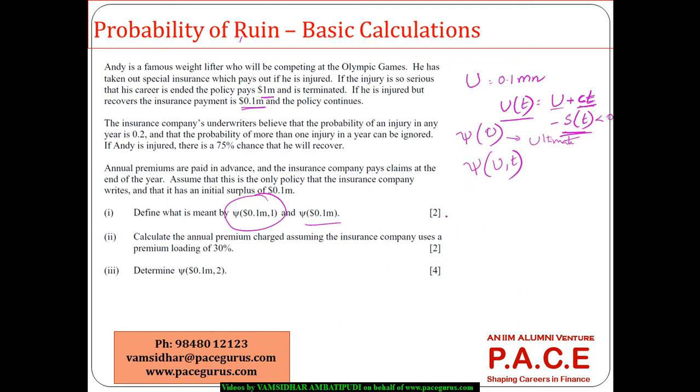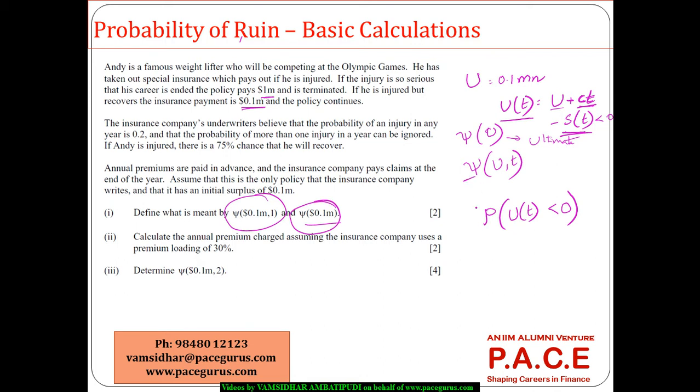So whenever I am just talking about psi(0.1 million), with an initial surplus of 0.1 million, what is the probability that at some point in future U(t), which is the surplus, will become negative for some t?